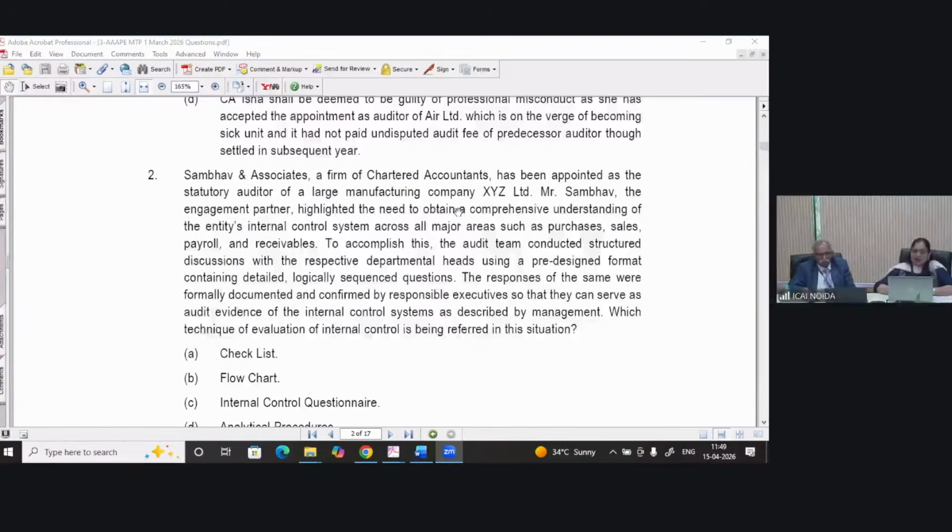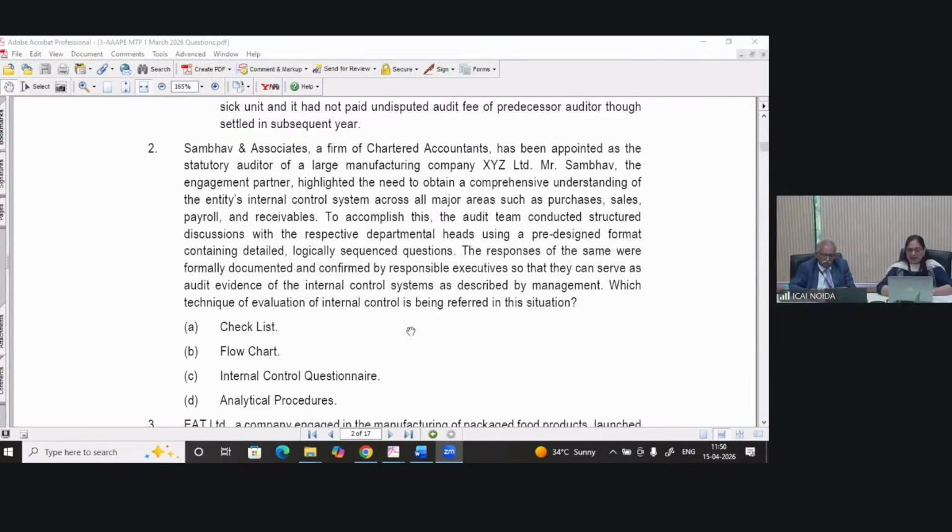And for this, what they have done, structured discussion with respective departmental head using a pre-designed format containing detailed logical questions. So here what we are doing, we are discussing with the head of the department in the pre-designed format, which is logically sequenced questions, right? And all the responses are documented and confirmed by the responsible executive so that they can serve as audit evidence. And this is the example of internal control questionnaire.